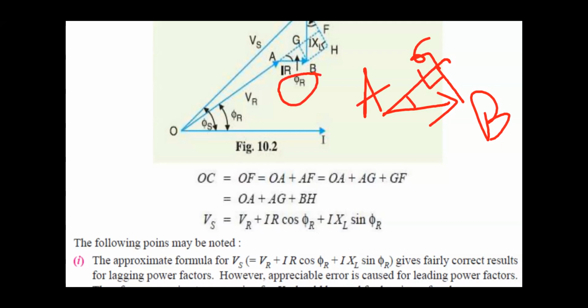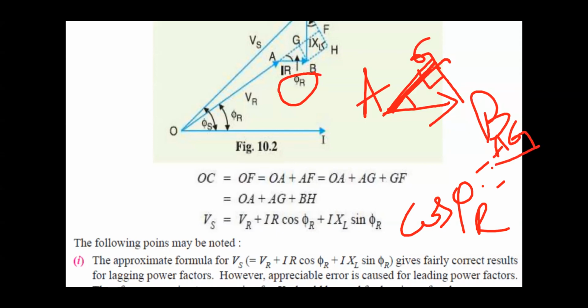When the angle is phi r, cos phi r is equal to adjacent side by hypotenuse. Adjacent side is AZ, and hypotenuse here is AB, so AZ by AB.